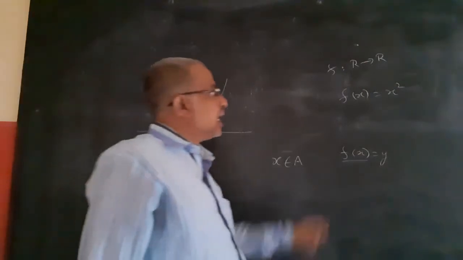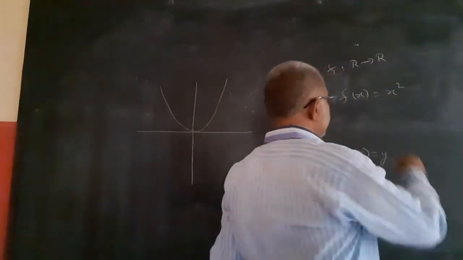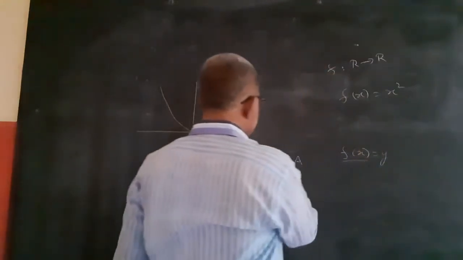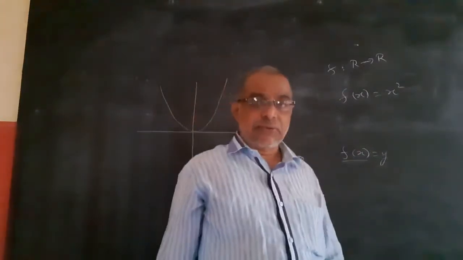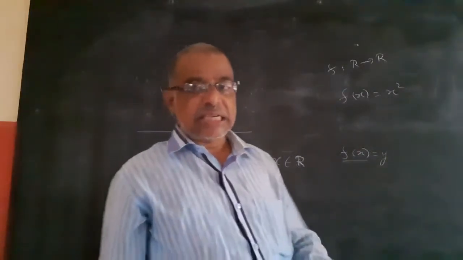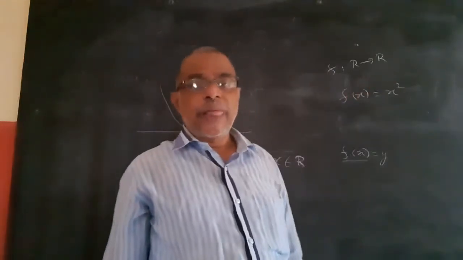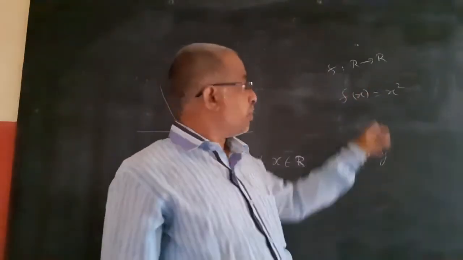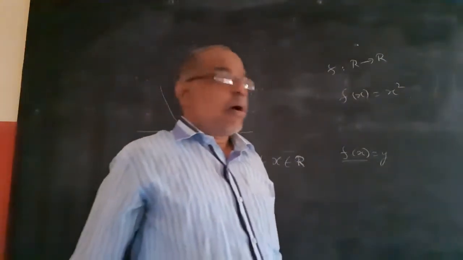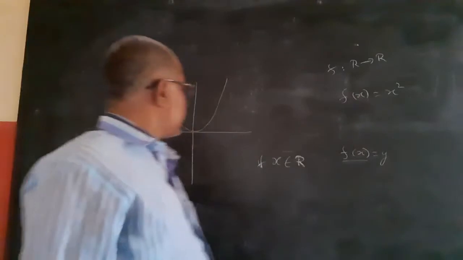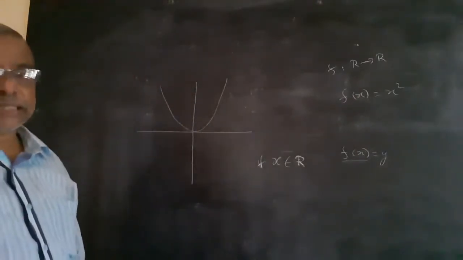According to this, for every x belongs to R, there should exist some y. If it exists, then it is a function. Means for every real number, you can find its square, which must be there in the real number set, among the positive real numbers. That's why the graph of y equals x square will be like this.